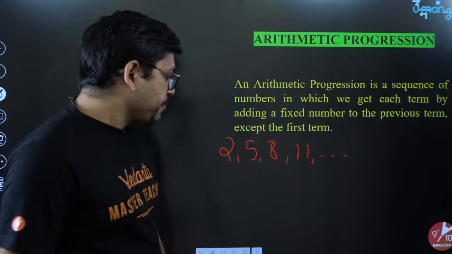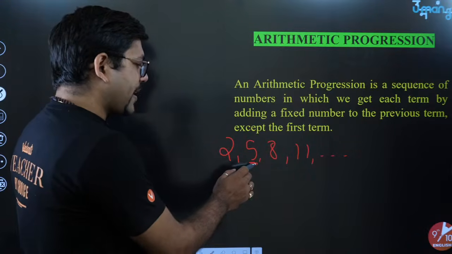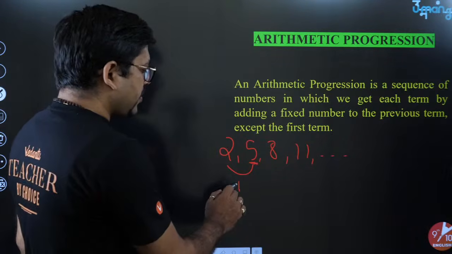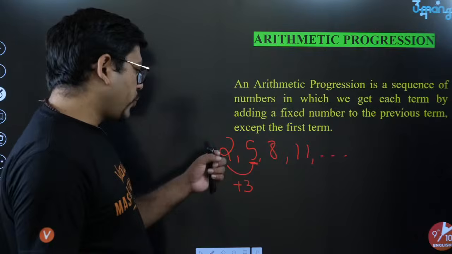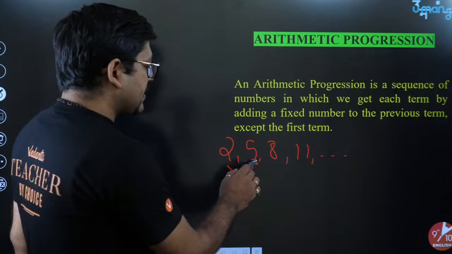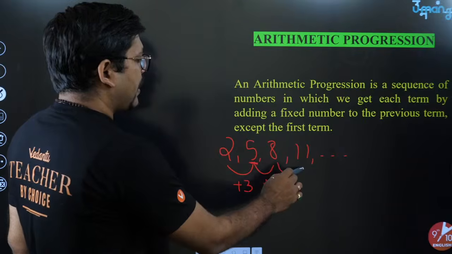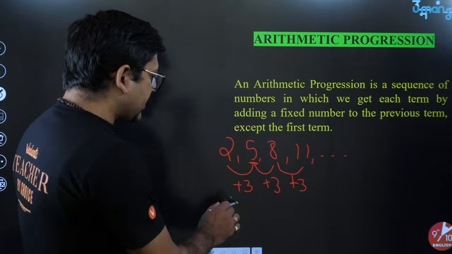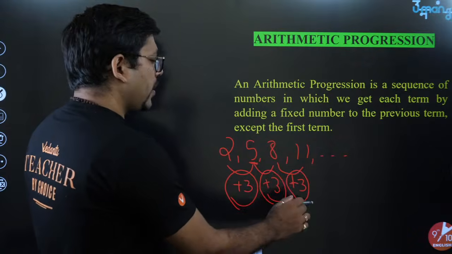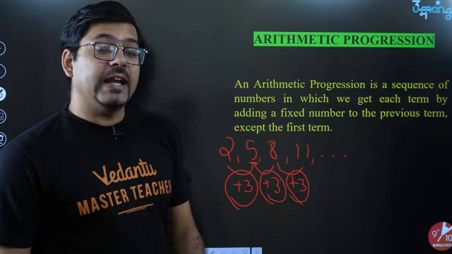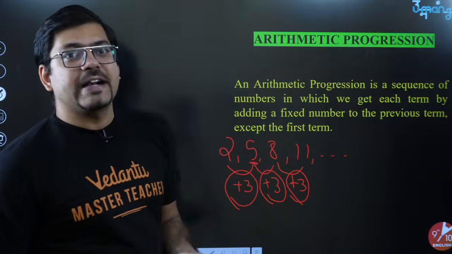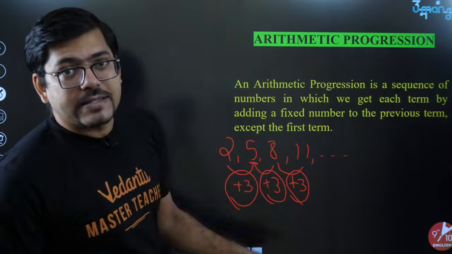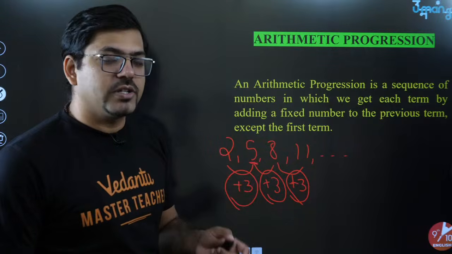Here you will be able to see that every term is at a constant difference from the preceding one. From the previous one, it is at a constant difference of plus 3. So if you add 3 to the first term, you get the second. If you add 3 to the second term, you get the third. If you add 3 to the third term, you get the fourth term and so on. So here the difference is constant everywhere. Whenever you get a constant difference in a series where all the terms are at a constant difference, that is called an arithmetic progression. Now this difference might be plus, might be minus, might be an integer, might be a fraction, might be anything.